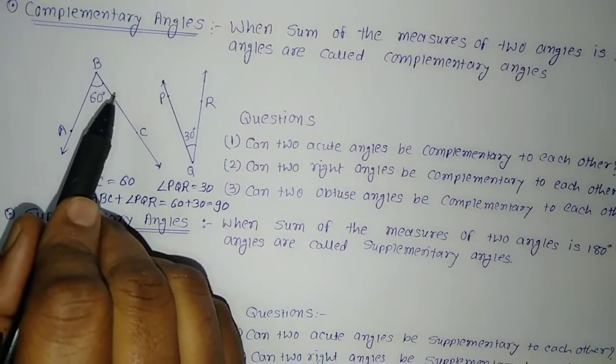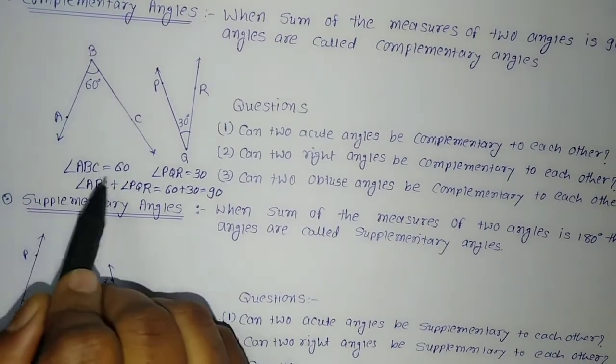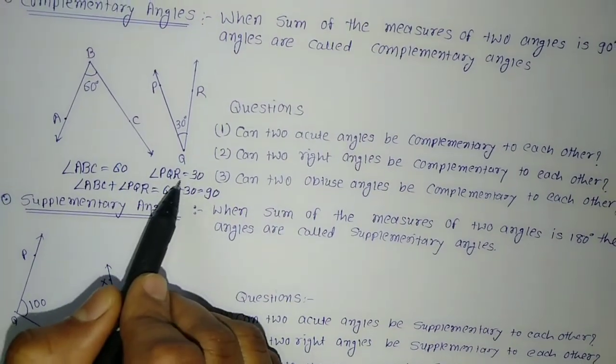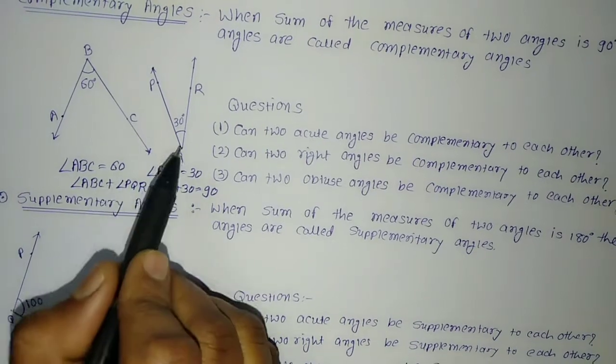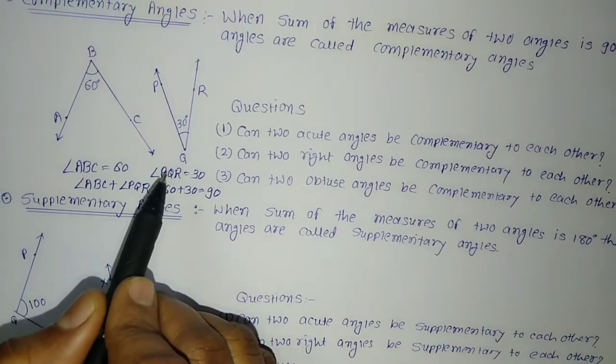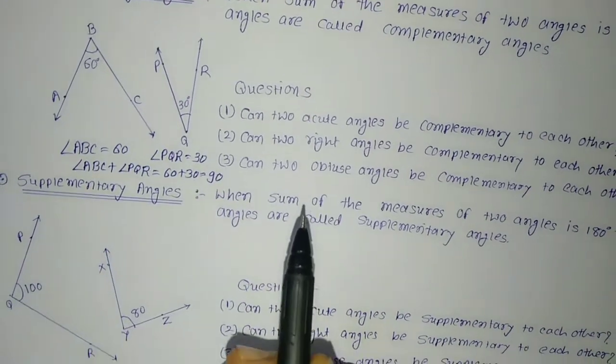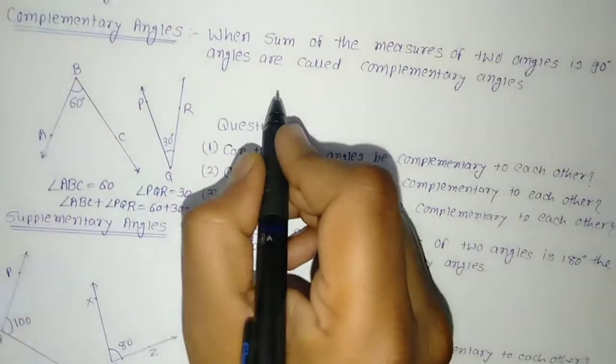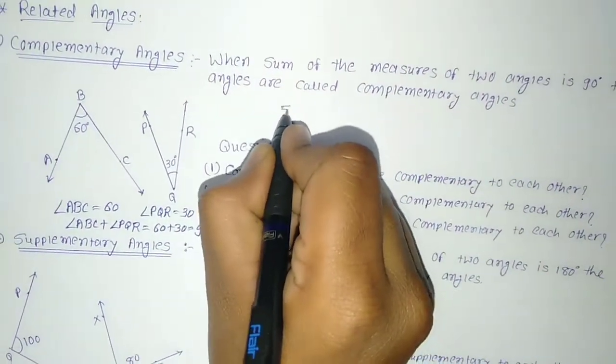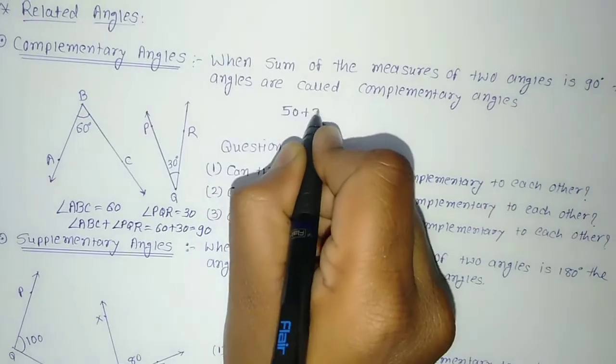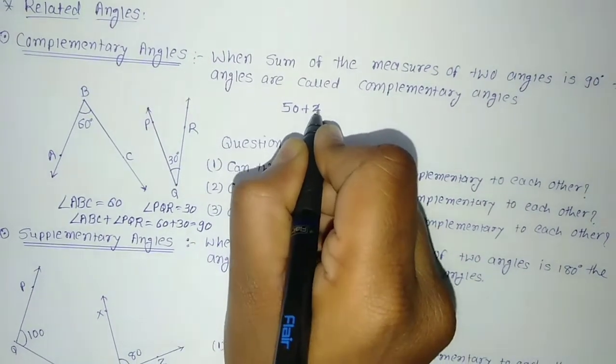As per the definition, when the sum of the measures of two angles is 90 degrees, these angles are called complementary angles. What would be other complementary angles? Suppose one angle is of measure 50 and another is 40.